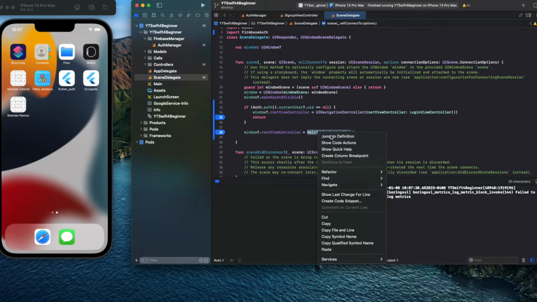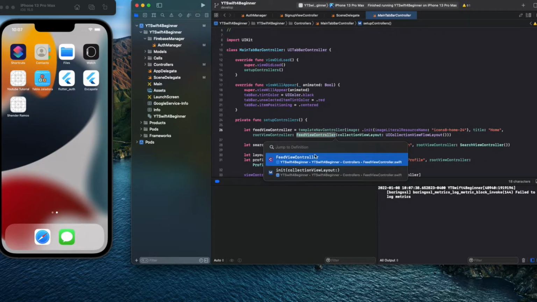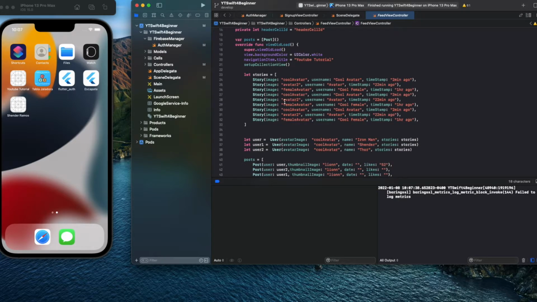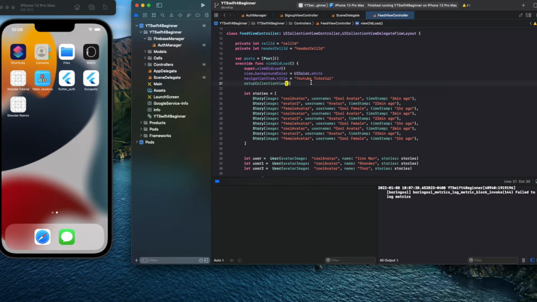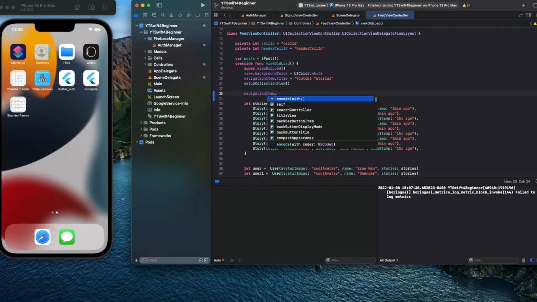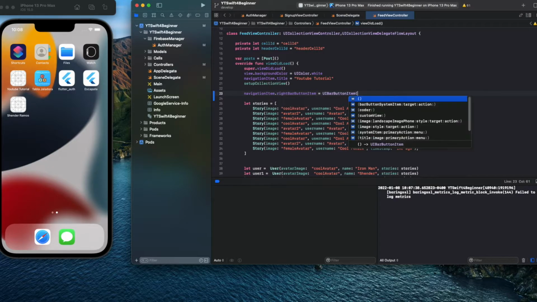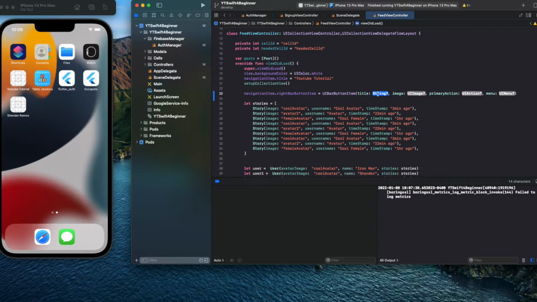Let's go here, and then here let's go to the feed. Where's the feed controller? Yeah, right click. Oh yeah, okay, let's do something. All this is going to be cleaned up, but okay, let's do something right here. Like nav item, the right button equal right bar button, UIBarButtonItem. You open it, then we could get a different style, but I want one with a title, and let's call it a string, like Logout.